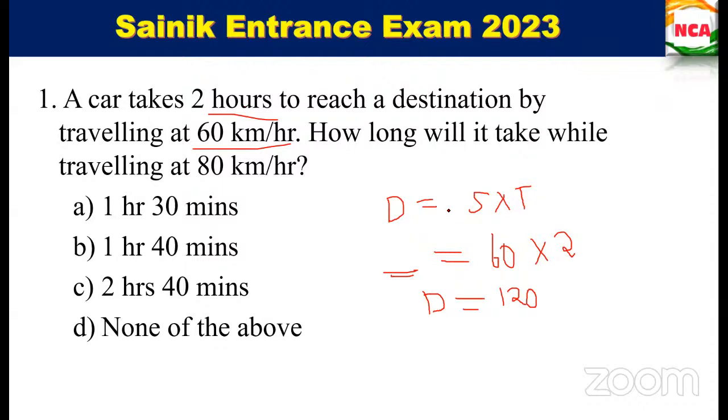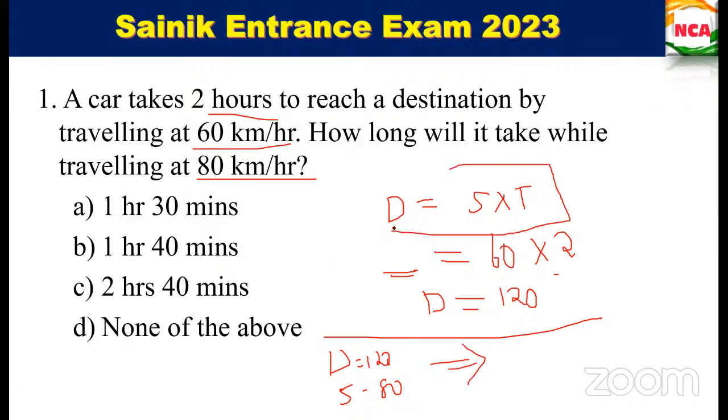So what we want to find next? So we want to cover the distance, no? So distance we know. Time we want to find. Speed also we know, right? So now in the second case, distance is 120. Speed is 80, right? 80 kilometers per hour. Yes, ma'am. So with this, you want to substitute in this formula. Okay. So D is equal to S into T. You can take this S this side. No, what it will be there? T is equal to D by S, right? D by S. Like this only, no?